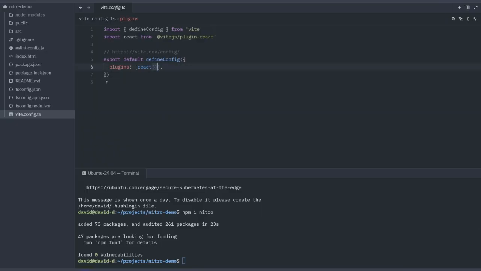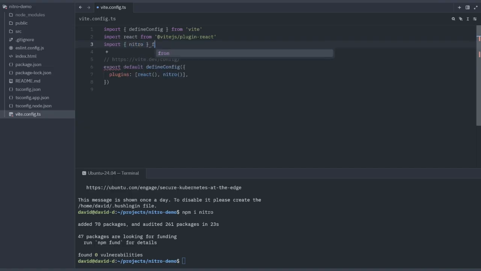And in plugins, we will add nitro, and we actually want that import: import nitro from nitro/vite. All right, there we go. So now we've got Nitro in our project. Let's create some routes and see how it works.